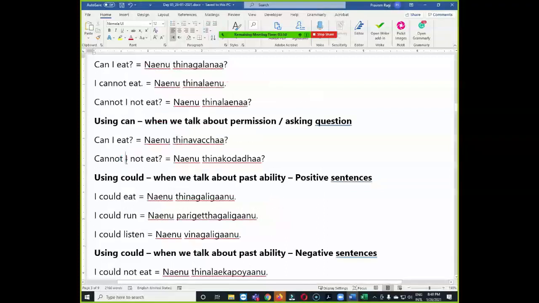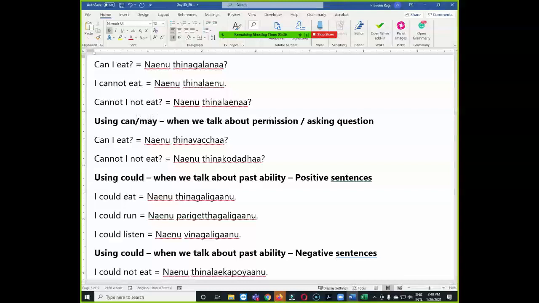Now we have another important sentence, like permission. I can write here may, because it ends the same using can or may when we talk about permission. So it gives the same meaning. Can I eat or may I eat? నేను తినవచ్చా? When we ask permission or question, you can use this structure.